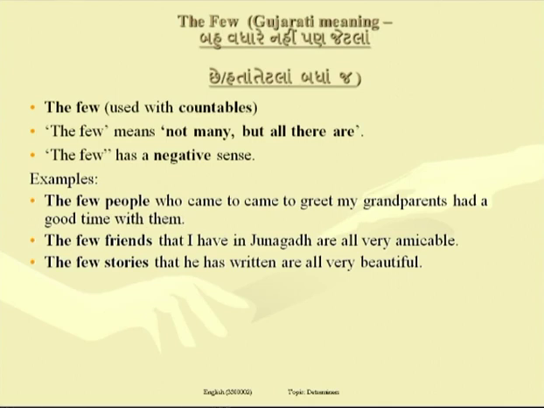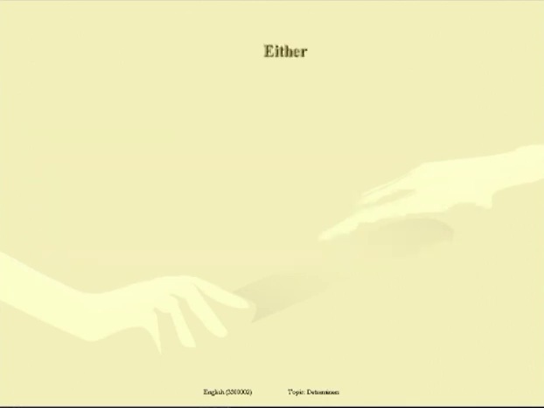Maybe he has written only 7 or 8 short stories, but all those short stories are very, very worth reading. Here, look at the noun stories. It's a countable noun, a plural noun. Before that, we are making use of this particular determiner, the few.